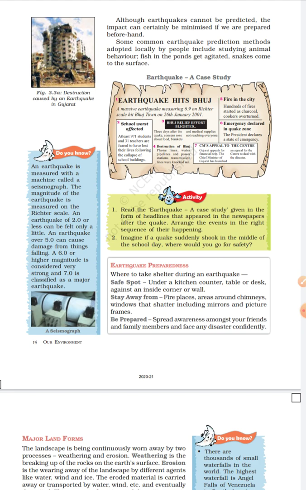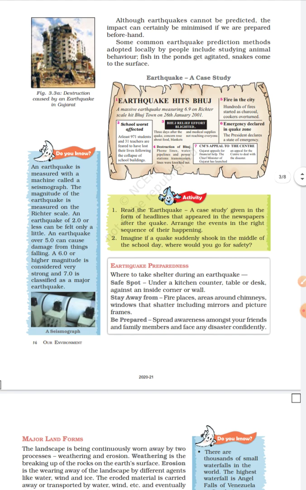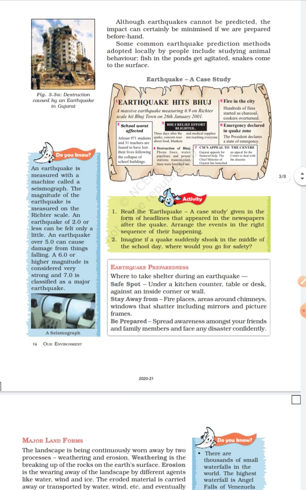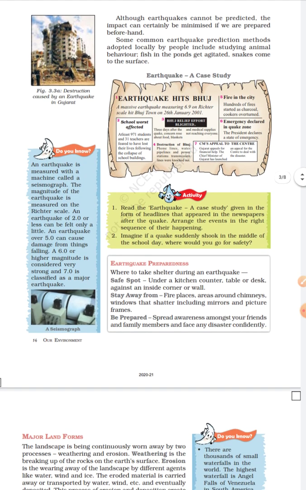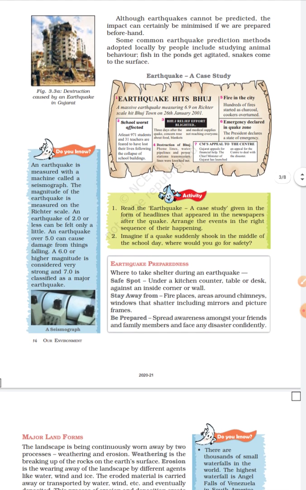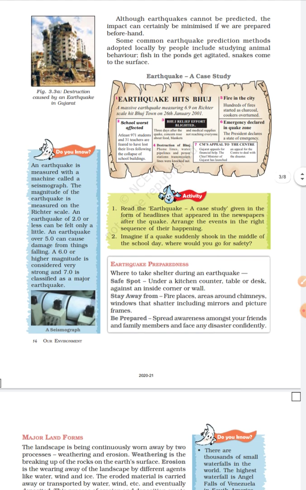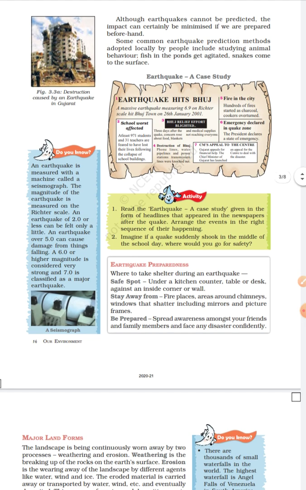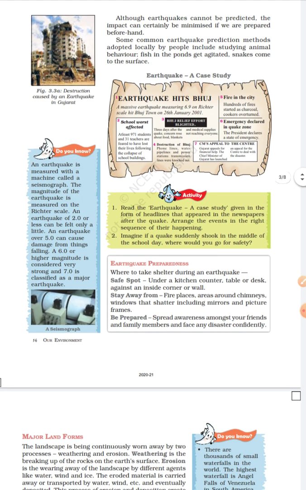Be prepared, spread awareness among your friends and family members, and face any disaster confidently. So we can hide under a table, or move away and take support of open ground. Because we cannot predict an earthquake, we can take these steps during an earthquake.